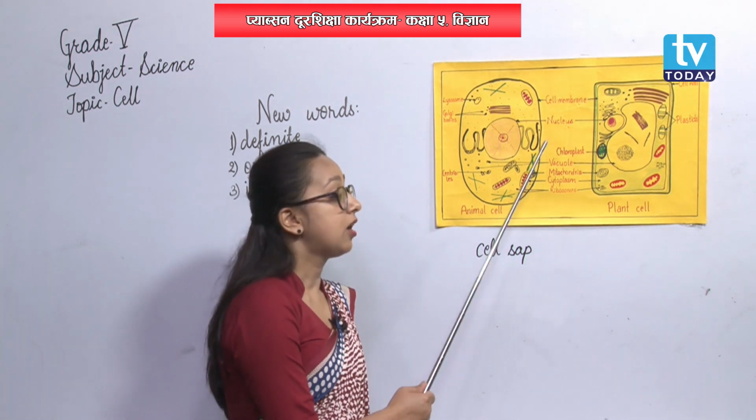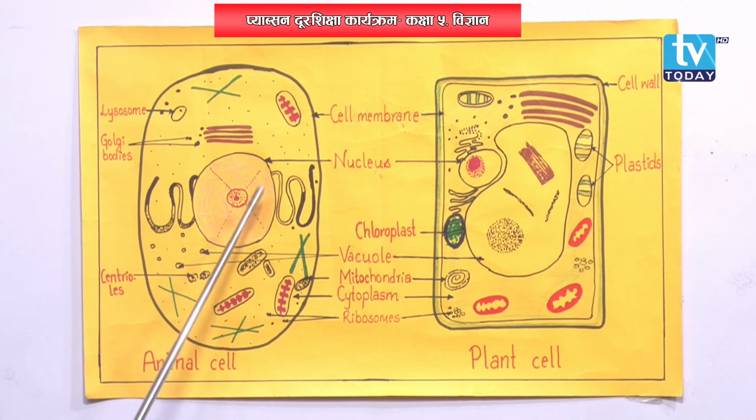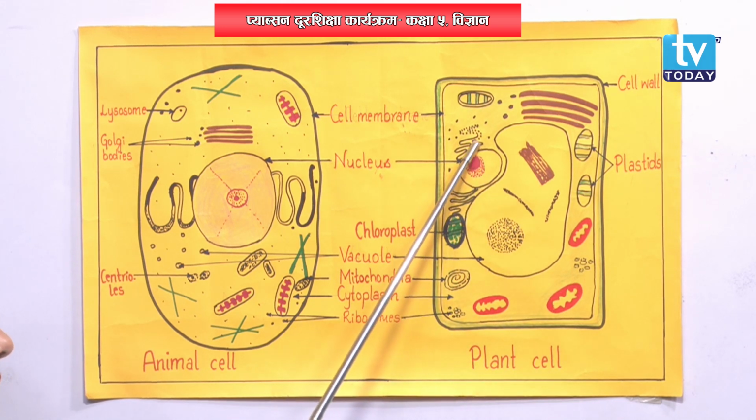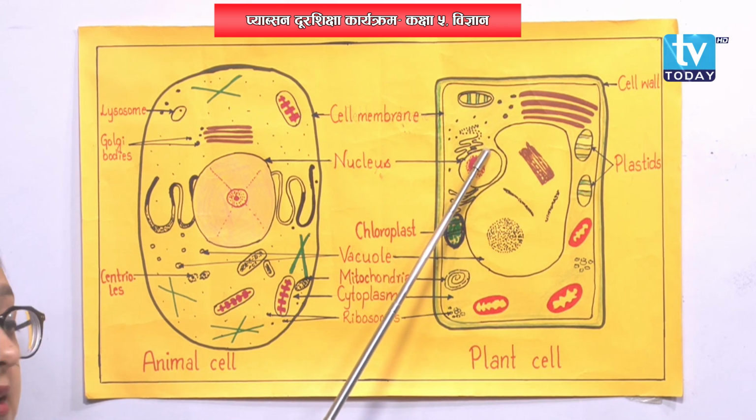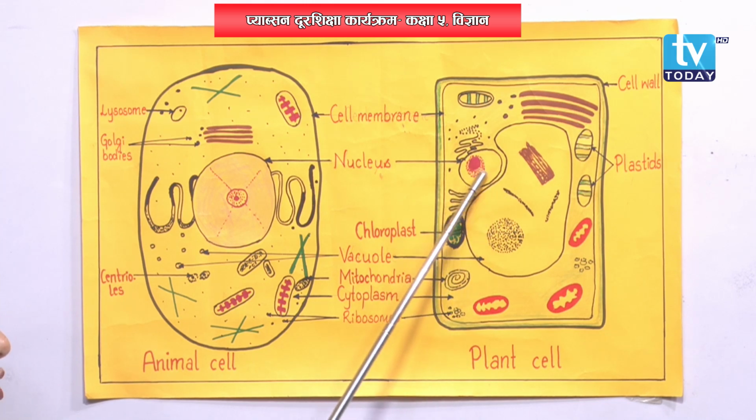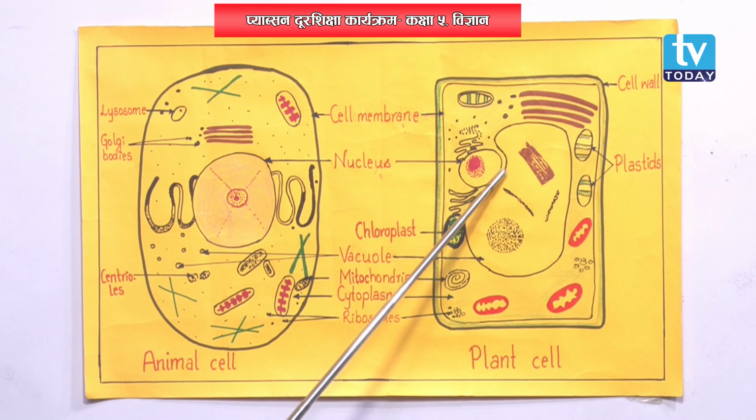Now, talking about its position, it is centrally located in animal cell, whereas in plant cell it is slightly shifted and is near to vacuole. This structure is vacuole and it is near to vacuole in plant cell.